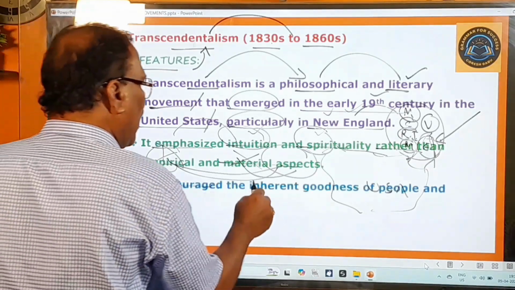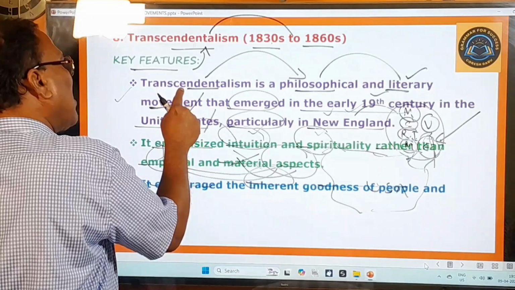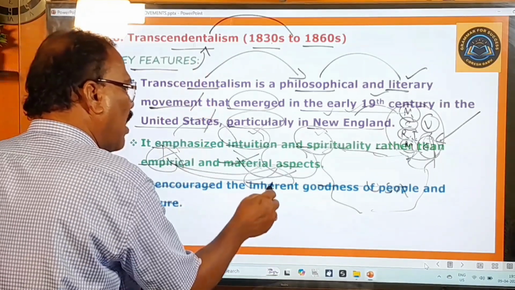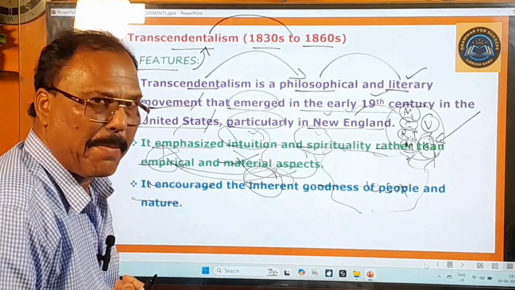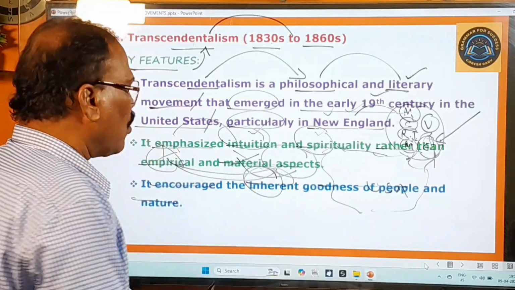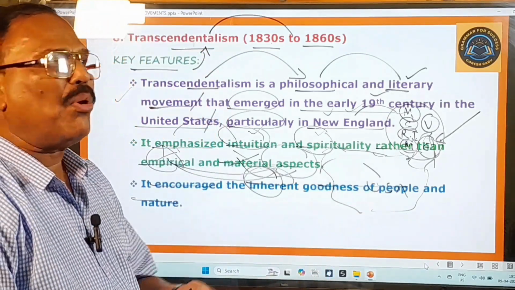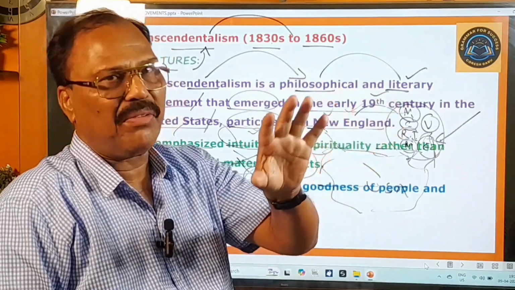It encouraged the inherent goodness of people and nature, and the poets and writers of this movement gave importance to the inherent goodness. Inherent means inborn, or natural goodness of people. That means in people you can find both goodness and evil, both goodness and bad, whatever you can call.